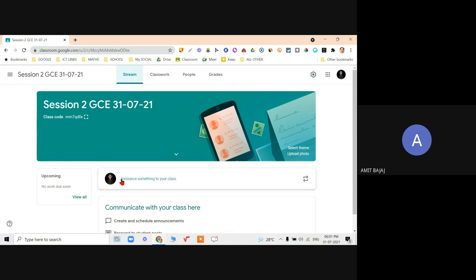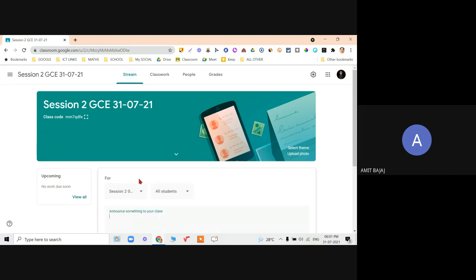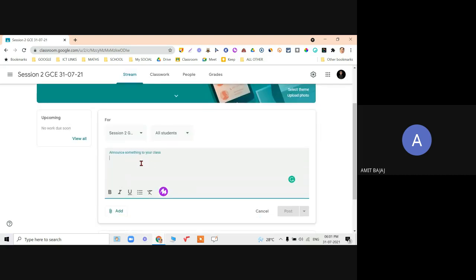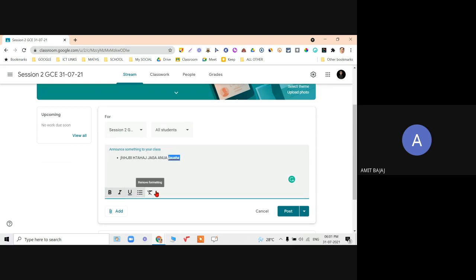Check it out. Announce something to your class. So it is the first day of the session, or the UTs are starting, or as a class teacher, I wish to announce anything. Just click on it. And there is the option of typing. You can type anything you want to announce to your class. You can make text bold, italics, underline, bullets, everything can be done over here.